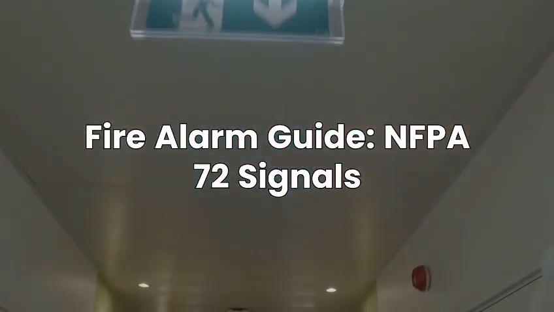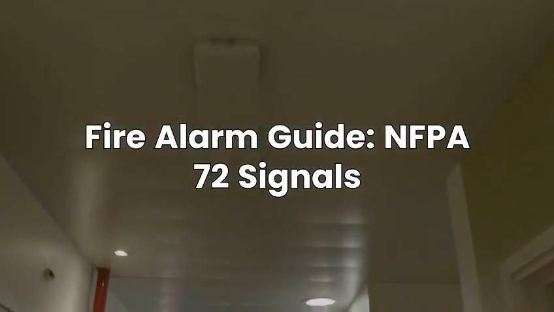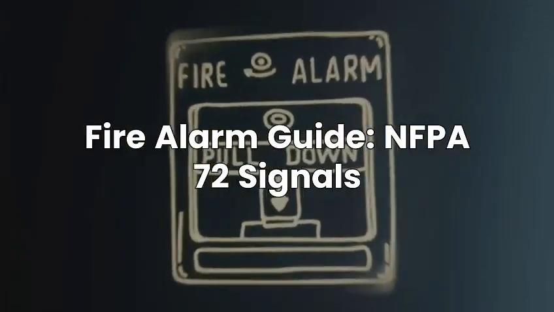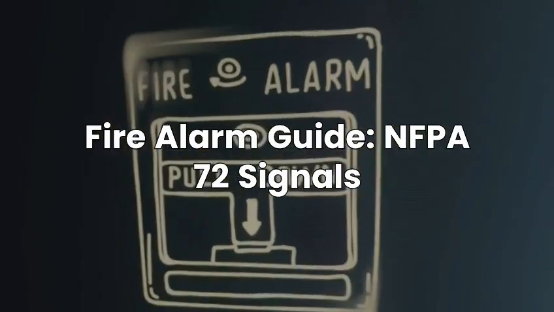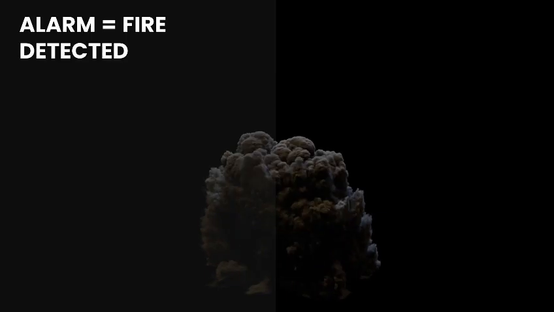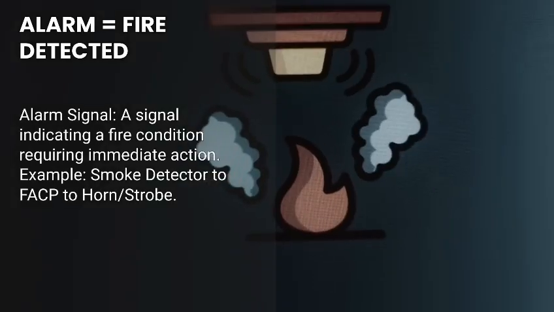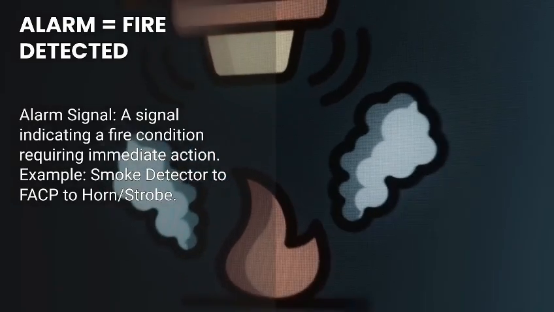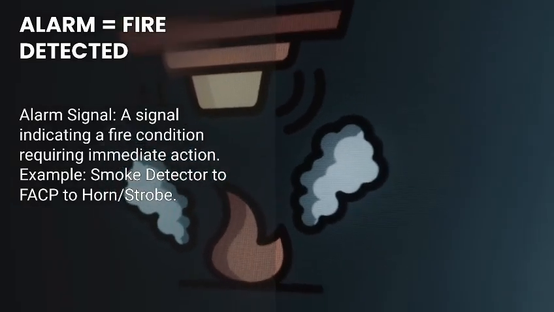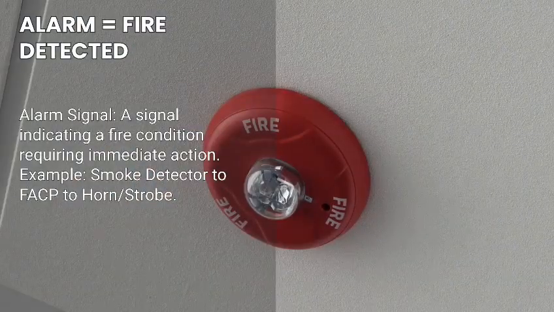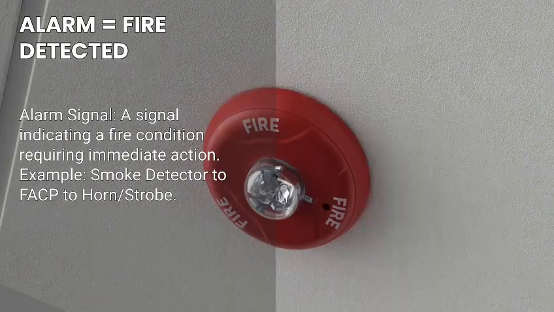In this video, we will understand three important fire alarm signals: alarm, supervisory, and trouble signals based on NFPA 72 concepts. An alarm signal indicates a fire emergency condition. When a smoke detector senses smoke or a manual pull station is activated, it sends a signal to the fire alarm control panel. The panel processes the signal and activates notification devices to alert building occupants.